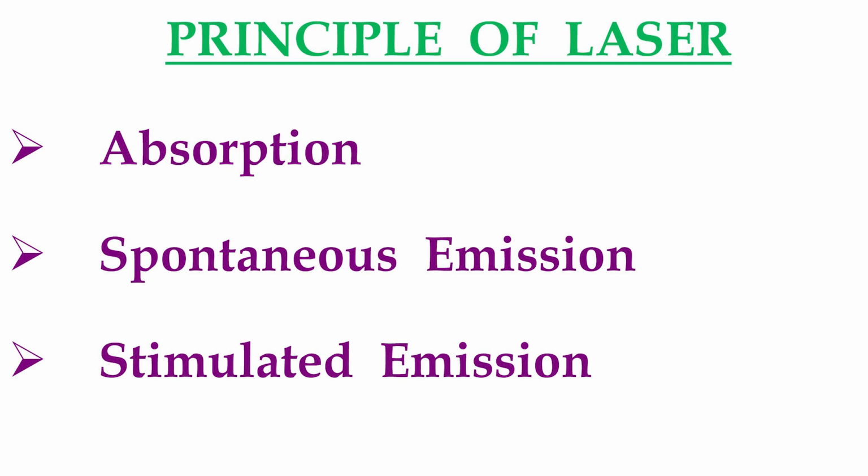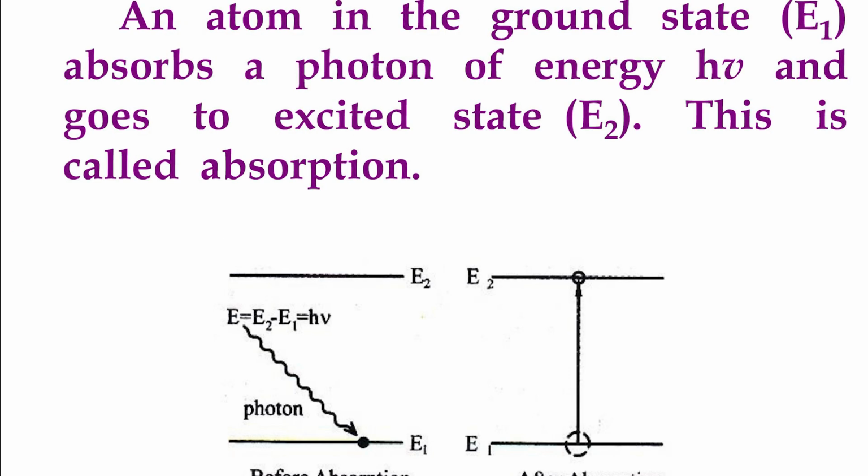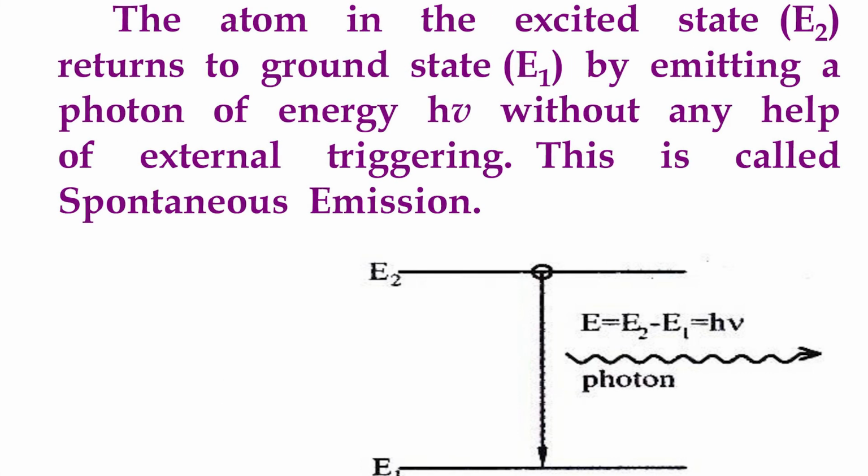The principles of laser are described as absorption, spontaneous emission and stimulated emission. What is absorption? This image shows the transition of a ground state electron to the excited state. Absorption means the atom in the ground state E1 absorbs a photon of energy h nu and goes to the excited state E2. This is called absorption. Spontaneous emission means the atom in the excited state E2 returns to the ground state E1 by emitting a photon of energy h nu without any help of external triggering. This is called spontaneous emission.